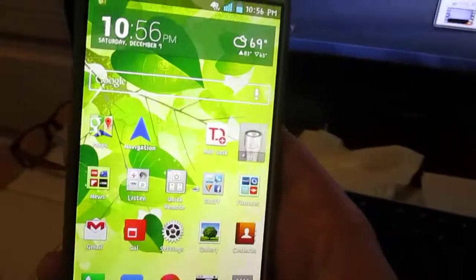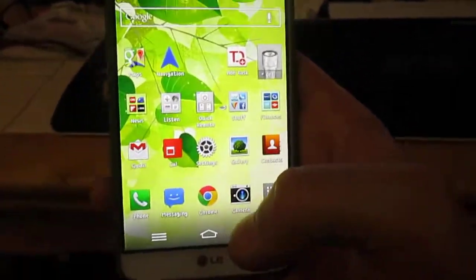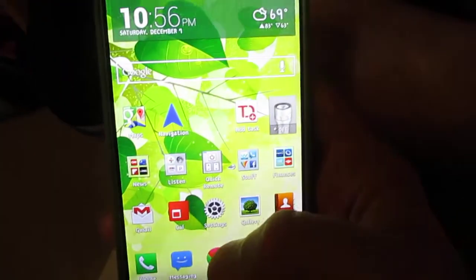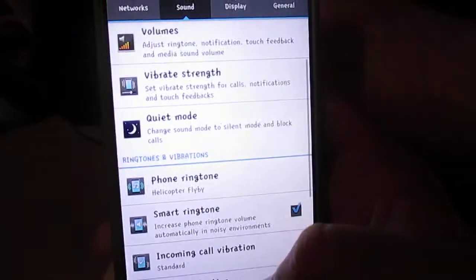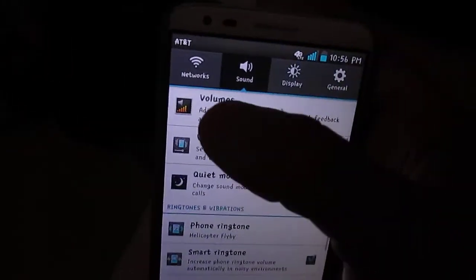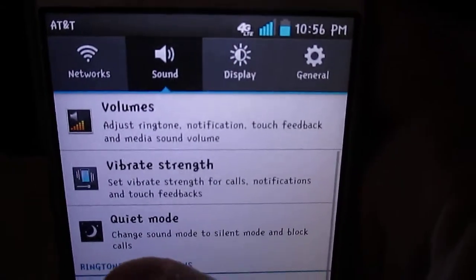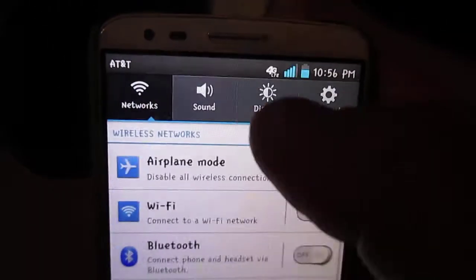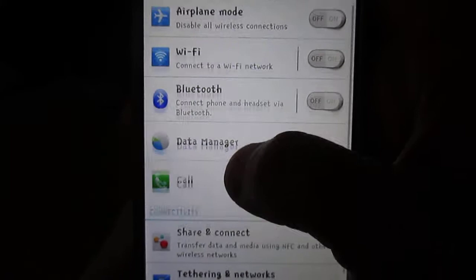How to change the ringtone. It popped up when, in the video I was just showing you, I'm going to show you one other thing. You press settings, and then you have all different stuff. On mine it's up on top. It has like network, then it has all this stuff.